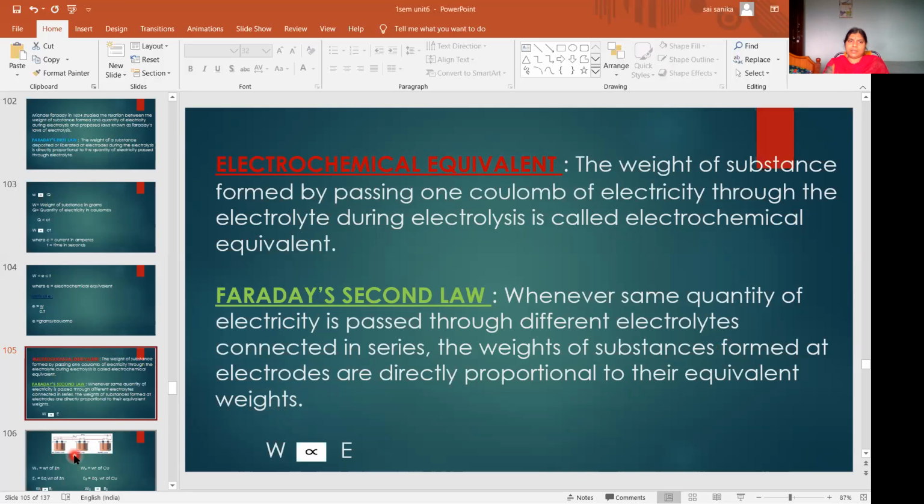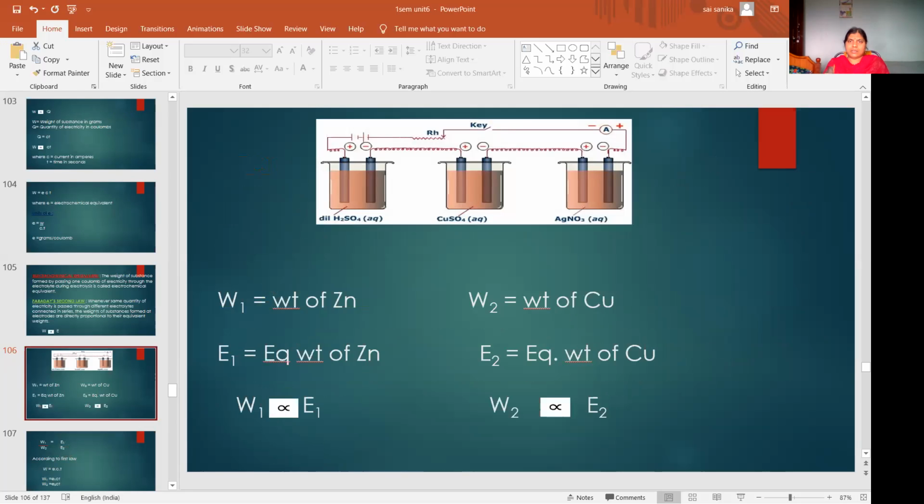Okay, we will see the diagram here. We have taken three different electrolytic solutions. In one cell we took H2SO4 solution, in one cell copper sulfate solution, and in one cell AgNO3 solution, and these are connected in series through a wire. We pass the same quantity of electricity through them. Then at the anode oxidation takes place, and at the cathode reduction takes place.